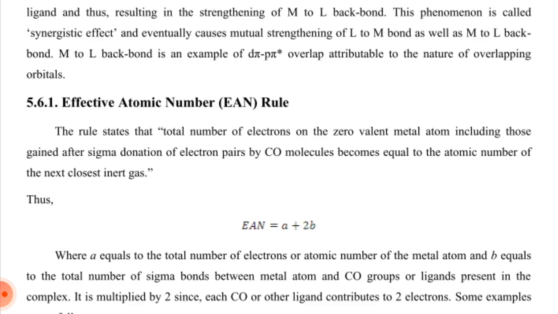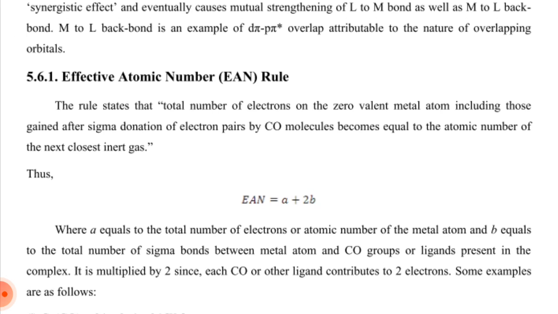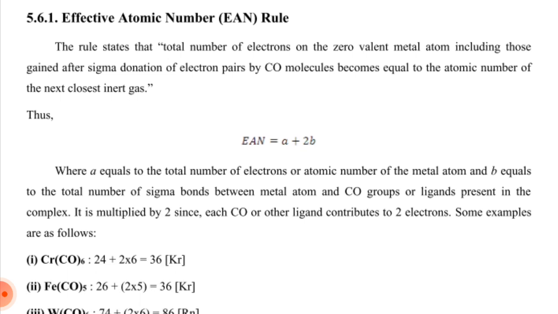This phenomenon is called the synergistic effect and eventually causes mutual strengthening of the ligand to metal bond as well. Metal to ligand back bonding is an example of d pi to p pi star overlap, attributed to the nature of the overlapping orbitals.